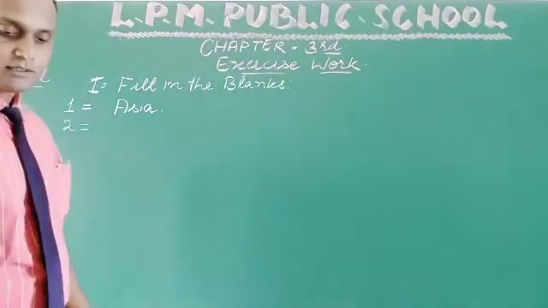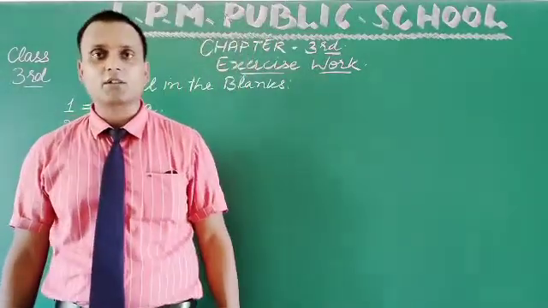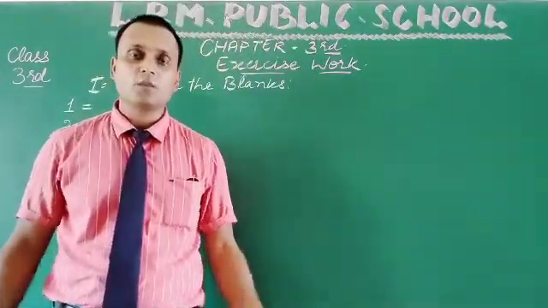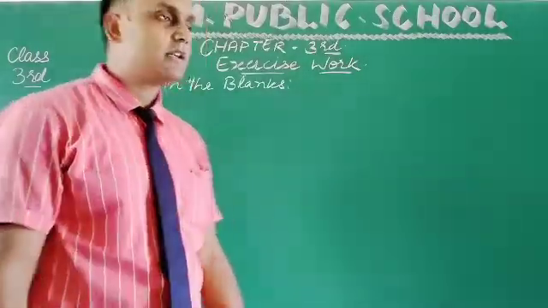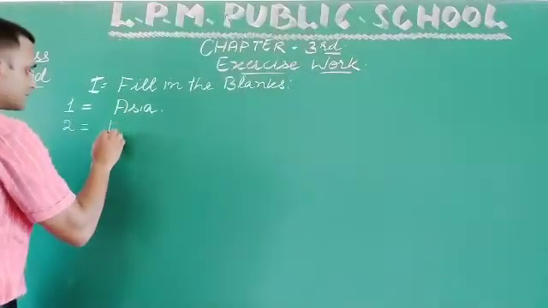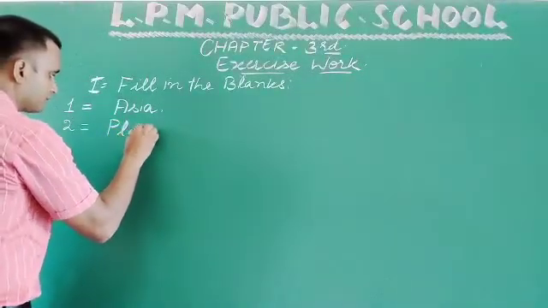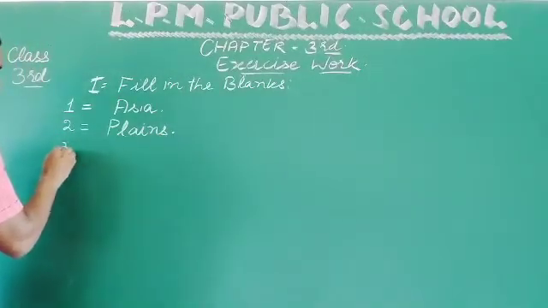Second question is, vast areas of almost flat land are called dash. So that is plains. The answer is plains.